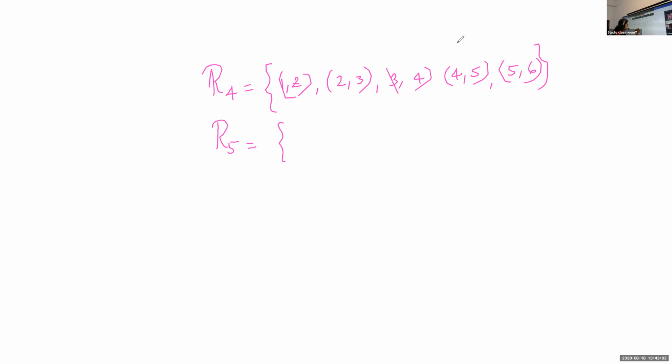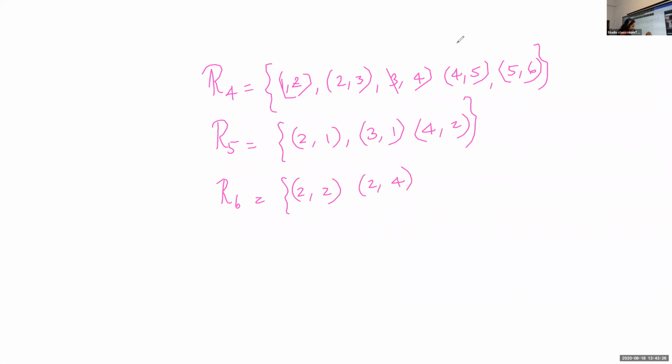R5 is {(2, 1), (3, 1), (4, 2)}. R6 is {(2, 2), (2, 4), (3, 3), (4, 4)}. Among R4, R5, R6, which are functions? Find out which of the following are functions.